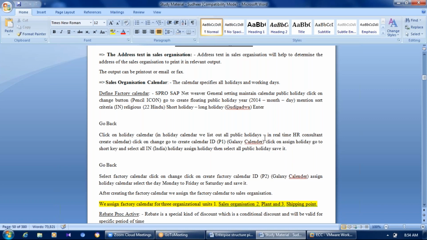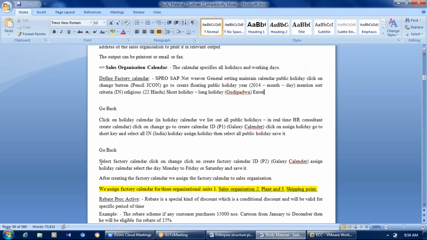బోత్ ఎఫ్ఐ కన్సల్టెంటే డిఫైన్ చేసి మనకి జస్ట్ నంబర్ ఇస్తే with the one-time work. Then after select factory calendar and change, click on and create a factory calendar ID. Assign the holiday calendar to the factory calendar. ఇక్కడ factory calendar లో holiday calendar assign చేస్తాం so that the two link అవుతుంది. So after creation of this one, we assign to sales organization.